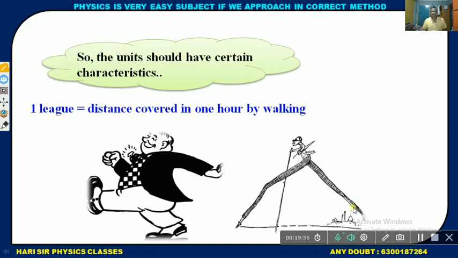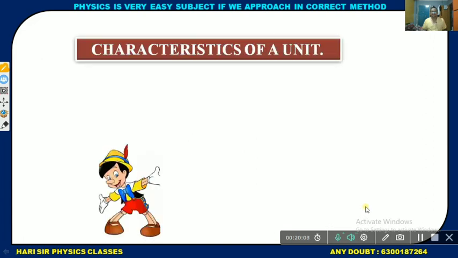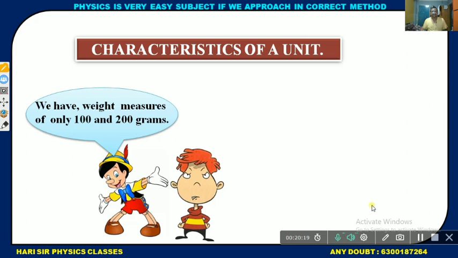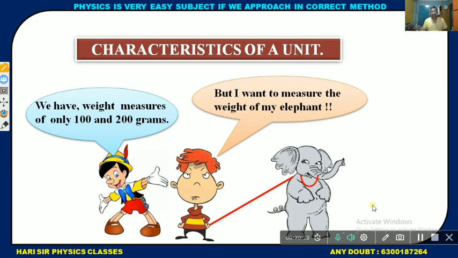So the unit should have certain characteristics. Every unit has certain characteristics. First of all, the units must be acceptable in our world. For example, we have weight measures of only 100 and 200 grams, but I want to measure the weight of my elephant.